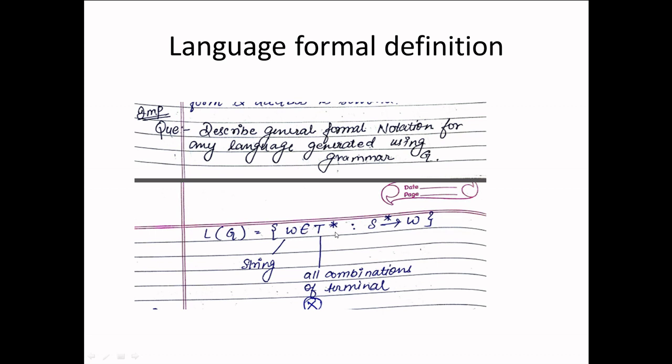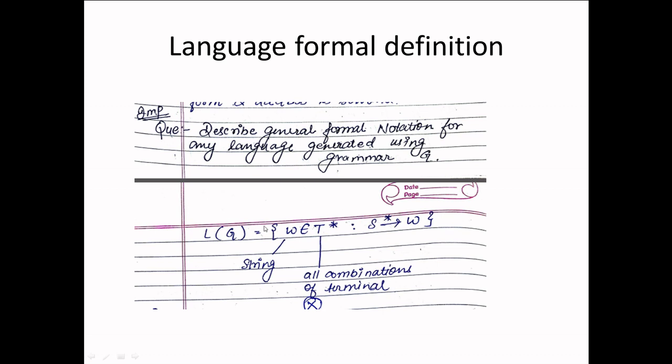So w belongs to T star, such that w is formed starting from the starting non-terminal S. So S gives w, and it takes 0, 1, 2, 3, through n number of steps, so we write a star over here.